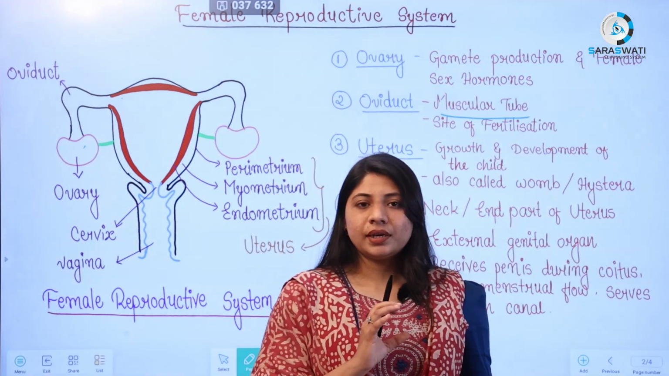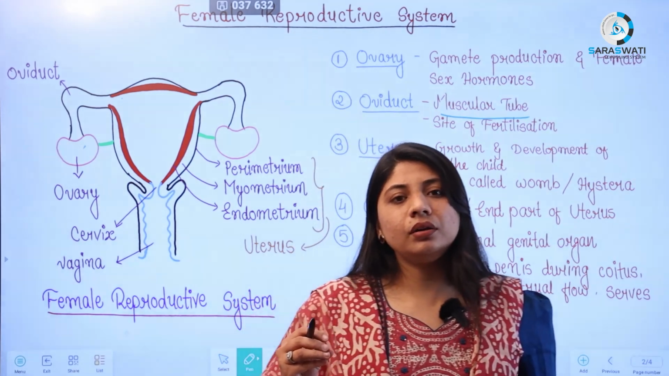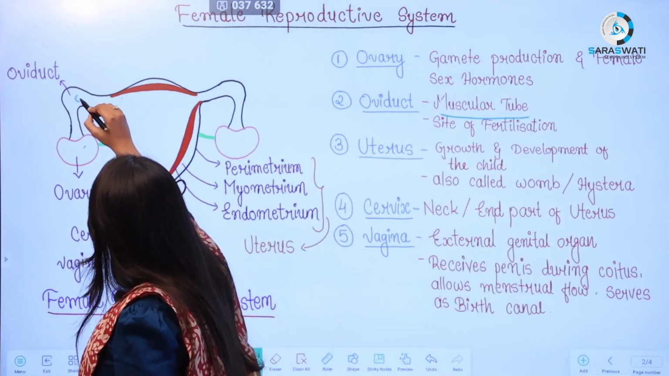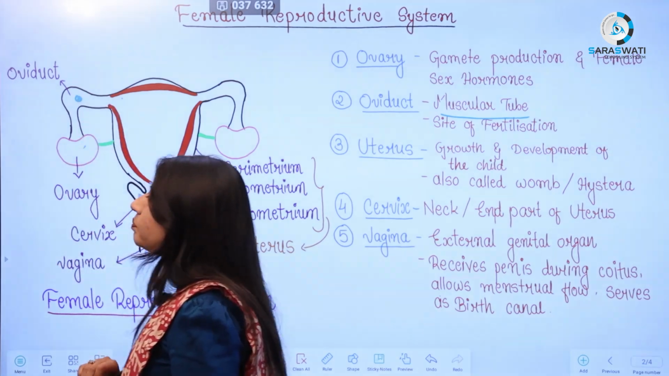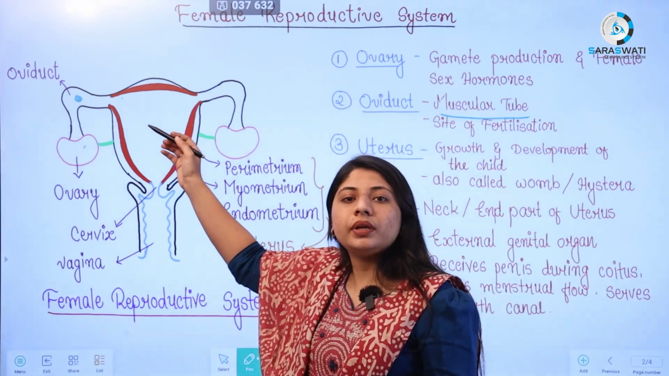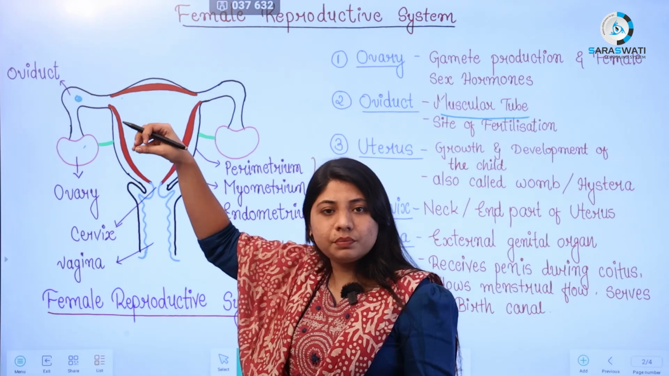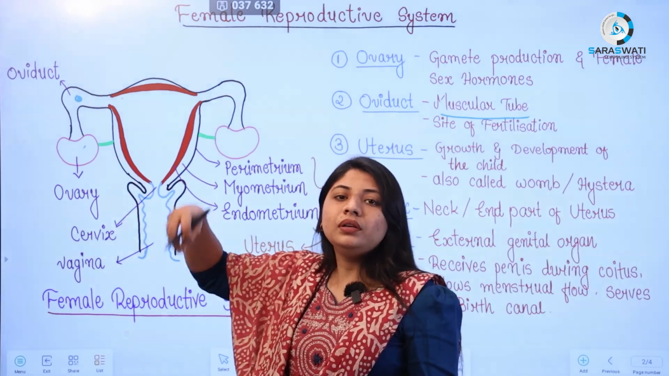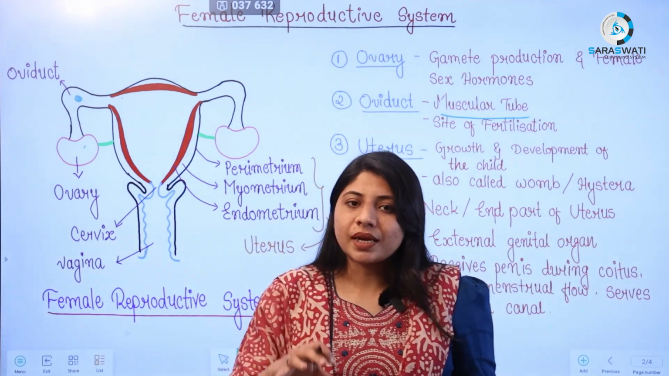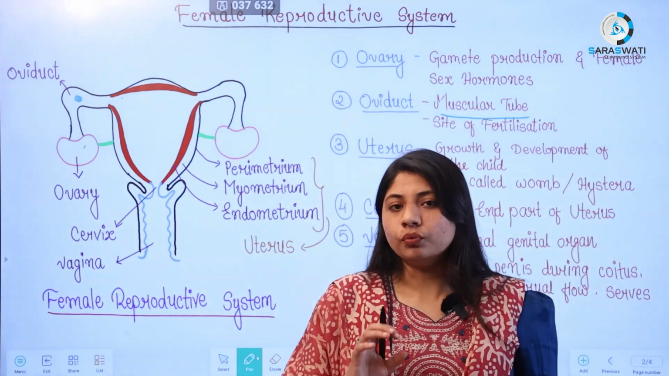What do you mean by fertilization? Fertilization means the fusion of sperm and ovum. For example, if this ovary releases one egg into this fallopian tube, by that time sperm would enter the female reproductive tract and reach the ovum, and if the ovum is present in the fallopian tube, there will be fertilization. So the main site of fertilization is the oviduct or fallopian tube.